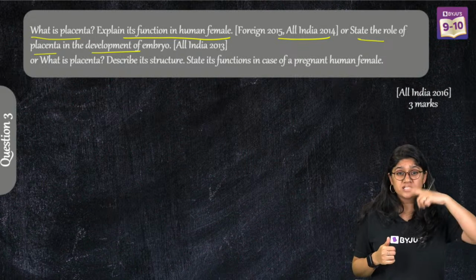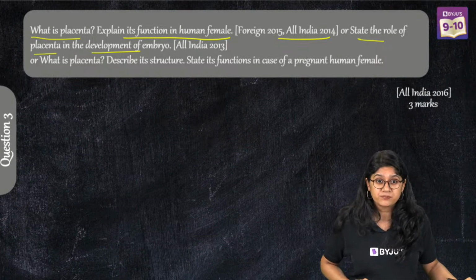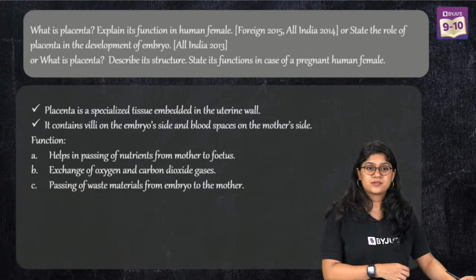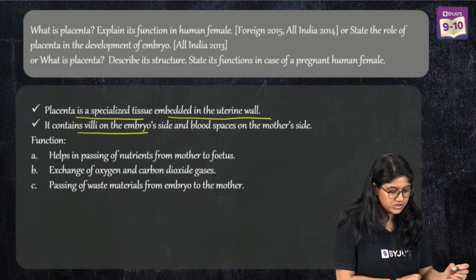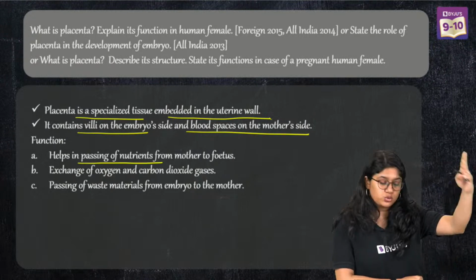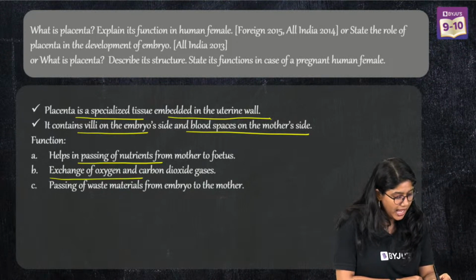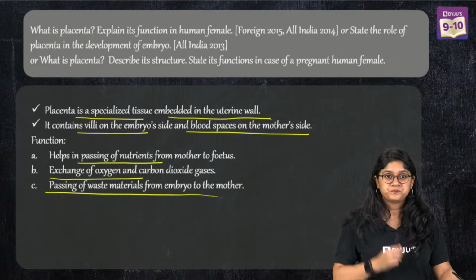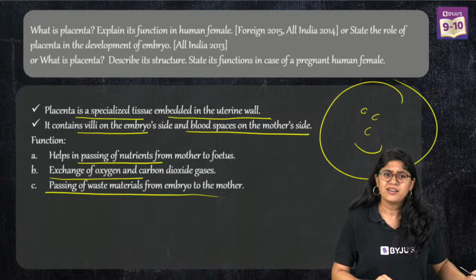Okay? So it's a disc-shaped structure which is embedded in the uterus to provide nourishment to the growing fetus, right? Placenta is a specialized tissue embedded in the uterine wall, containing villi on the embryo side and blood spaces on the mother side, right? Function: helps in passing nutrients from the mother to the fetus, exchange of gases, oxygen and carbon dioxide, and passing of waste material from the embryo to the mother. Okay? Yes. So this is also a pretty straightforward question, everyone. Nothing to worry about, right?